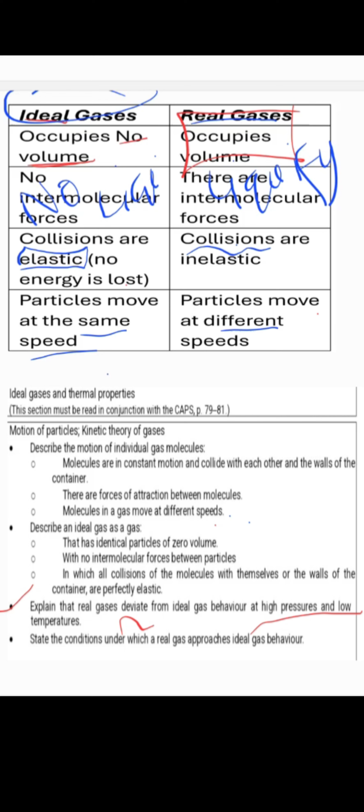They will say, explain when the behavior of real gases and ideal gases deviates. You must know that is at high pressure and low temperature, and you must give reasons why that is the case. Last but not least, we must be able to state the conditions under which a real gas approaches ideal gas behavior. That is to say, when is their behavior the same? Their behavior will be the same at low pressures and high temperatures. At high temperatures and low pressures, definitely the behavior of real gases will be the same as that of ideal gases.